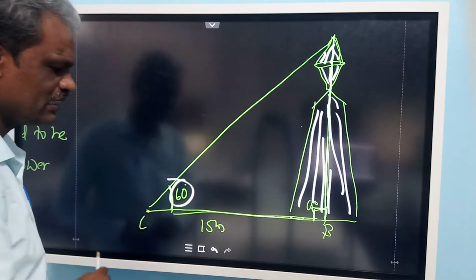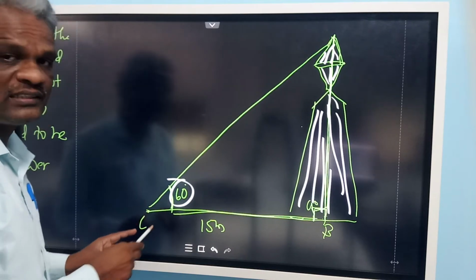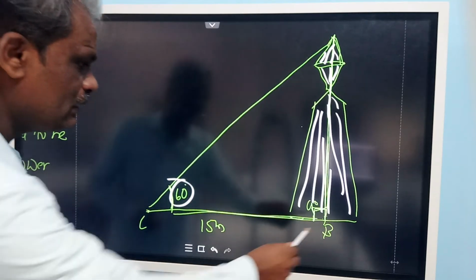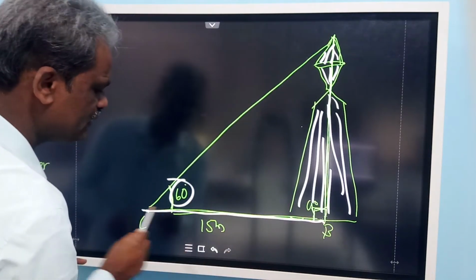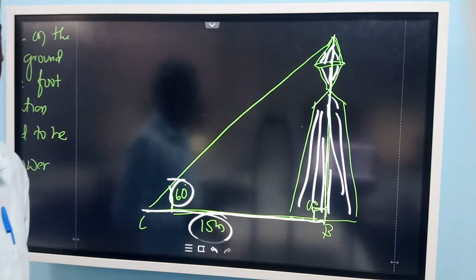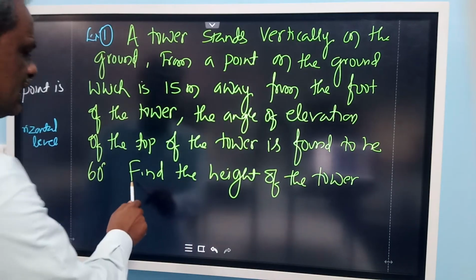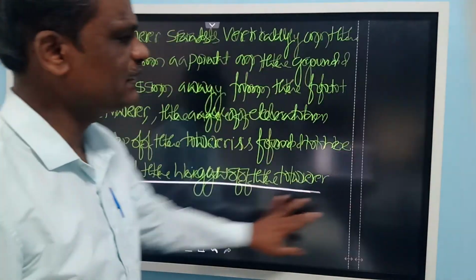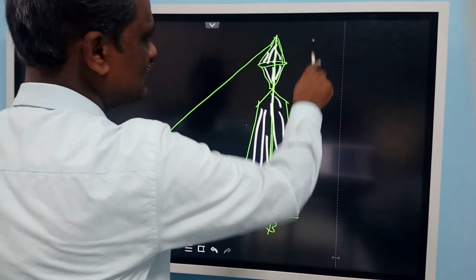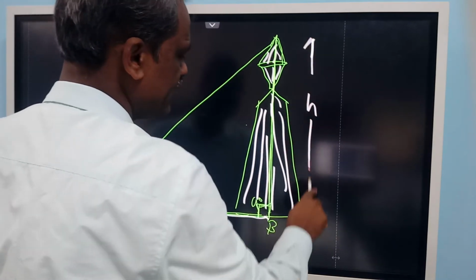This angle is 60 degrees. And he is standing at a distance of 15 meters from the foot of this tower. From here to here, it is 15 meters. This information is given. Next, what do you have to find out here? Find the height of the tower. You need to find the height of the tower.